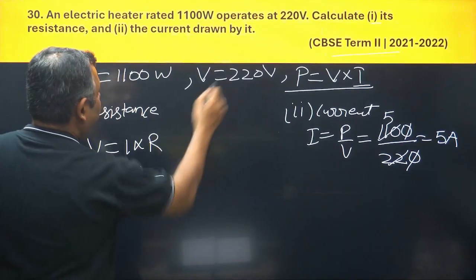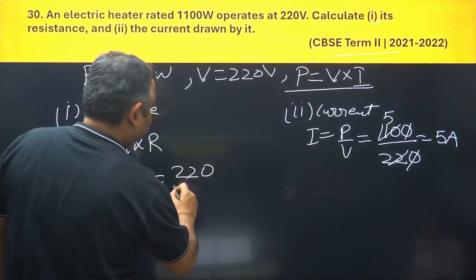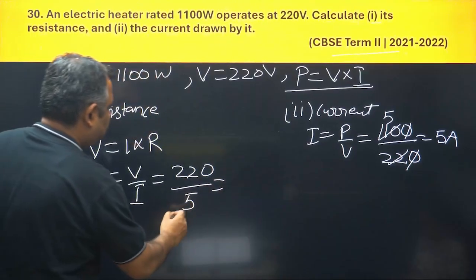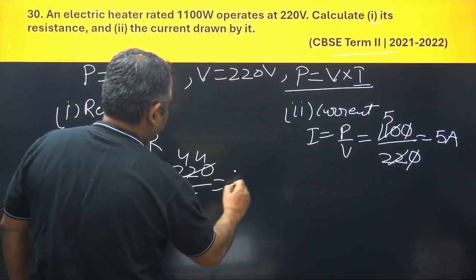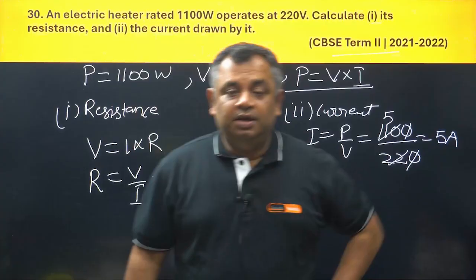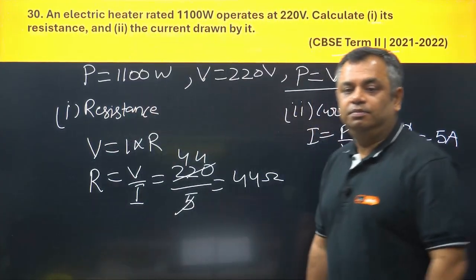What is V given? V given is 220. What is the I here? I is 5. So what would be the answer here? 5 4s are 20. This would give you 44 ohm. The resistance is 44 ohm. All right.